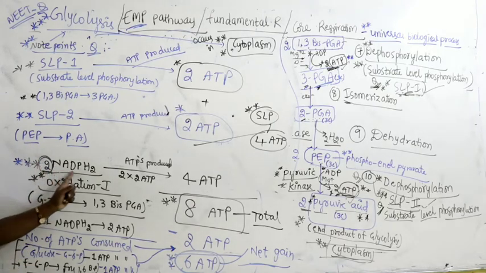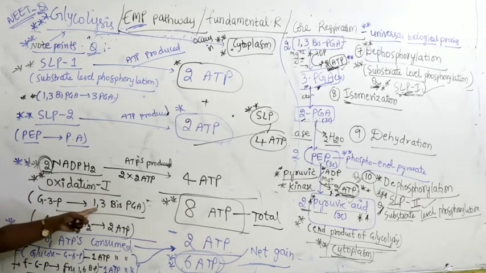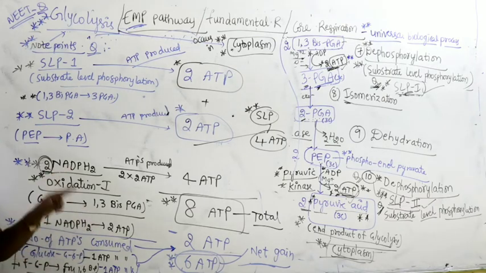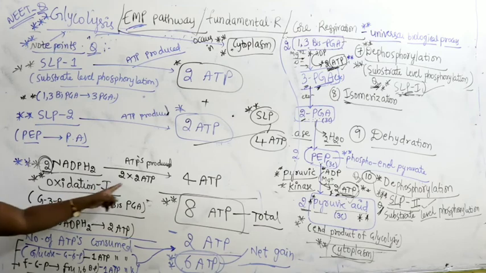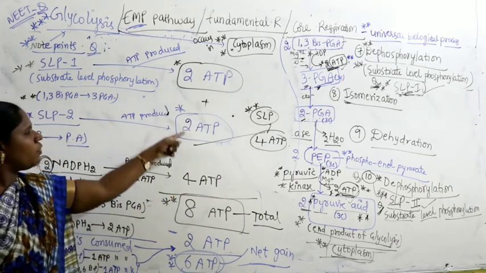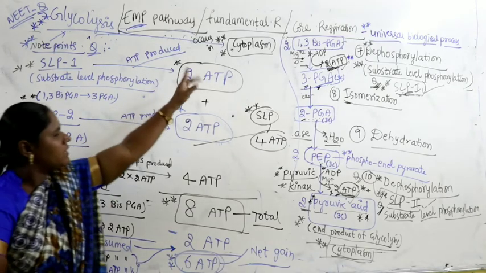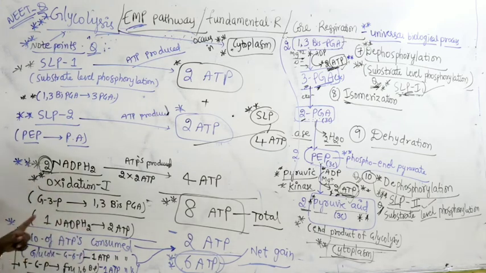Next is 2 NADPH2 are produced. This is oxidation number 1. It converts G3P to 1,3-biphosphoglyceric acid. This happens even in the Calvin cycle of photosynthesis. So each 1 NADPH2 contributes 2 molecules of ATP. That means here altogether 4 ATP. So 4 plus 4, 8 ATP is the total. So 1 NADPH2 gives 2 ATP, and you have to remember this for the cytoplasm. If it is the matrix, 1 NADPH2 contributes 3 ATP. That will come in the next class. But here only 2 ATP.